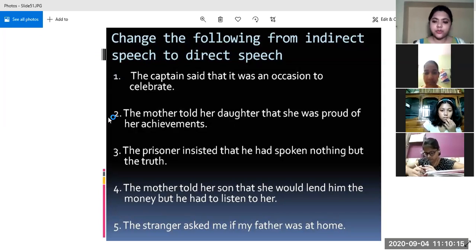The stranger said to me, comma, double inverted commas open, is your father at home? Question mark, double inverted commas closed. Okay, Anushka, you missed out the question mark. This is what I was asking you. Very well said, both of you. Very good.